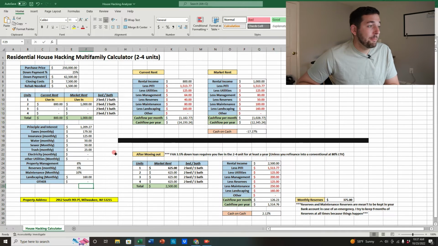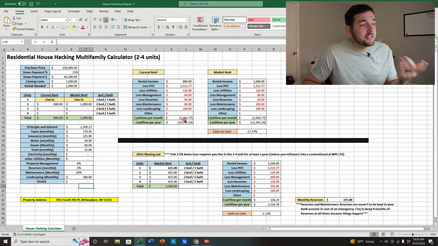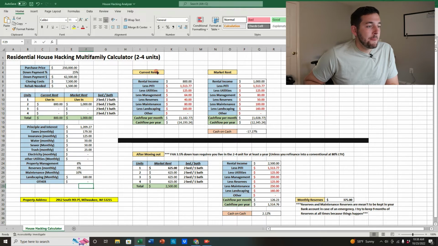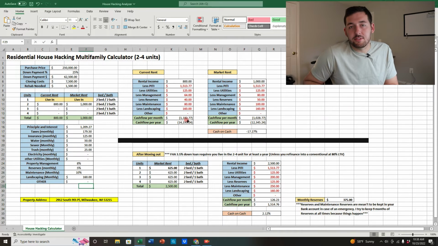So after we plug in all those numbers and we analyze the property, we can go over here and see exactly how much we're going to make each month. Now that we analyze it, let's go ahead and look at the numbers and just observe it a little bit. So as you look at the current rent, you may be thinking, hey, minus $1,182.77. That's terrible.